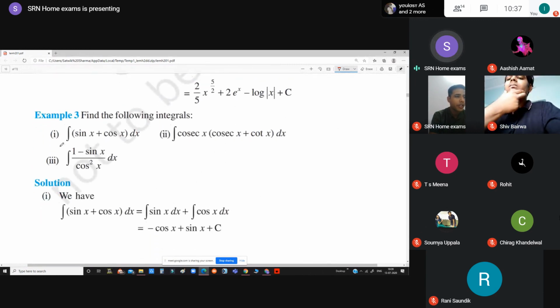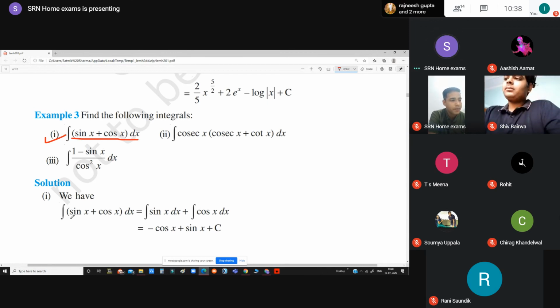Now we are having some trigonometric. We are still having a couple of minutes left, so we will solve this particular question, that is example number 3. So in this example we are having sin x plus cos x and then dx. So how we are going to solve this?